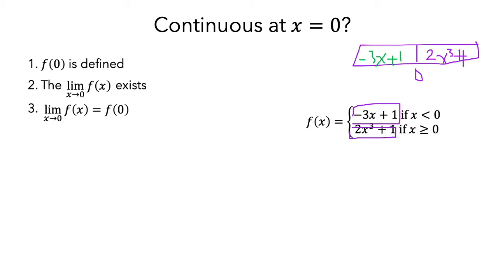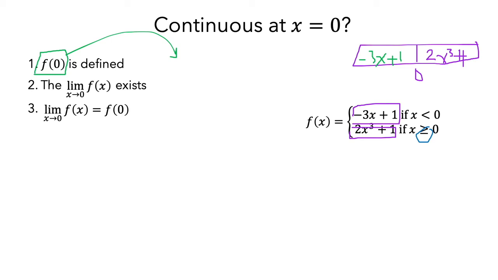Now we need to study the three conditions. What's the first condition? f of 0. Here I cannot say intended height or exact height. I need to find the exact value and replace. But where should I replace? Should I replace with the green function or the purple function? Clearly we need to replace with the equality, x equals 0.